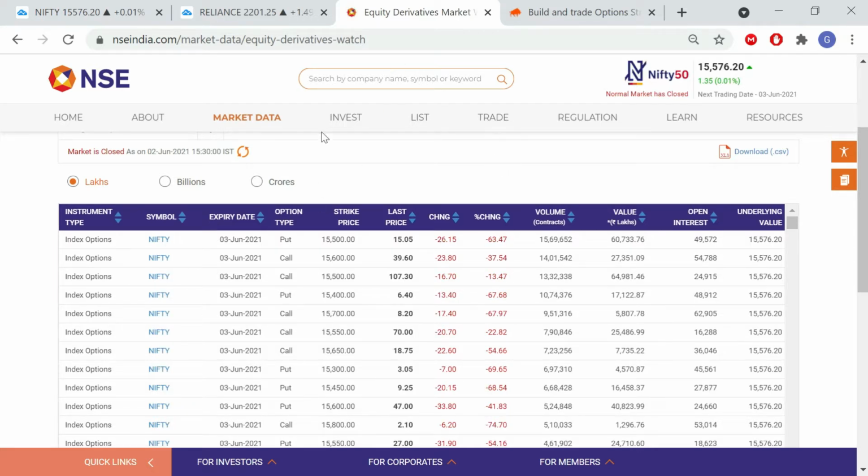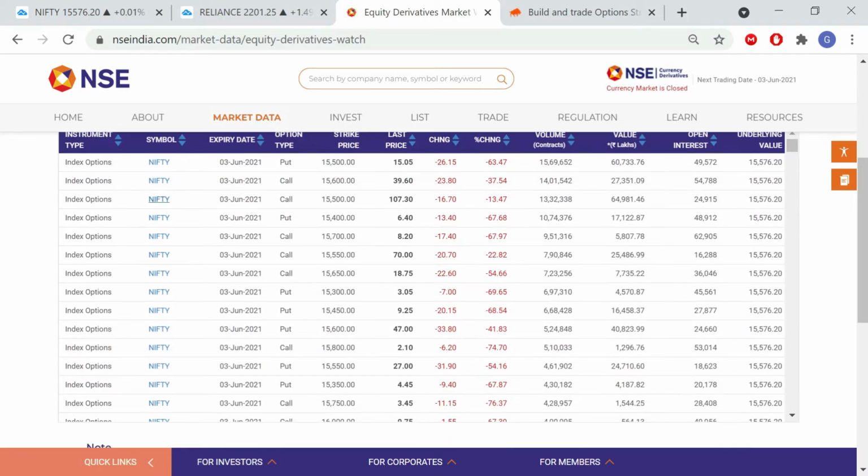Just for example, if you are planning to take a Nifty trade, let me explain Nifty options first. That is index options, you can see here, and the symbol is Nifty. 3rd June 2021 expiry date. So now, what is expiry date? Expiry date means for Nifty and Bank Nifty options, that is indices, there will be weekly expiry every Thursday of the week.